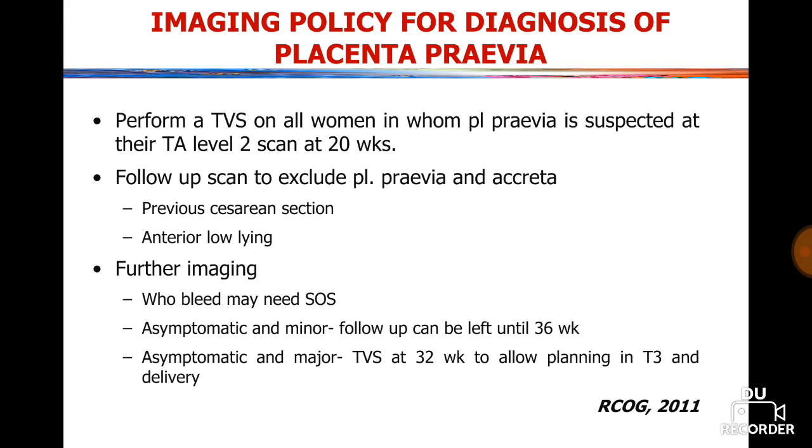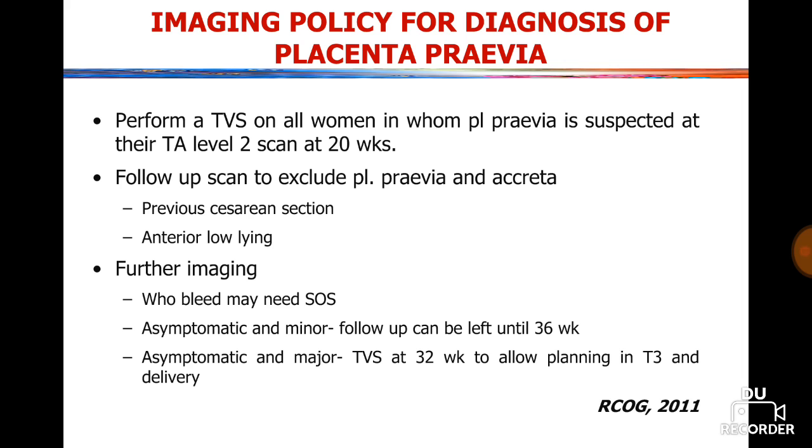What is the imaging policy for diagnosis of placenta previa? Perform a transvaginal ultrasound on all women in whom placenta previa is suspected at their transabdominal level 2 scan at 20 weeks, and a follow-up scan to exclude placenta previa and accreta.